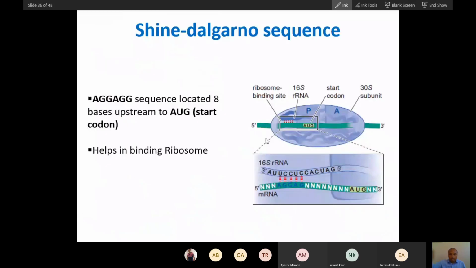There is a sequence here called the Shine-Dalgarno sequence. This sequence is present in bacterial mRNA. This is a polypurine sequence.